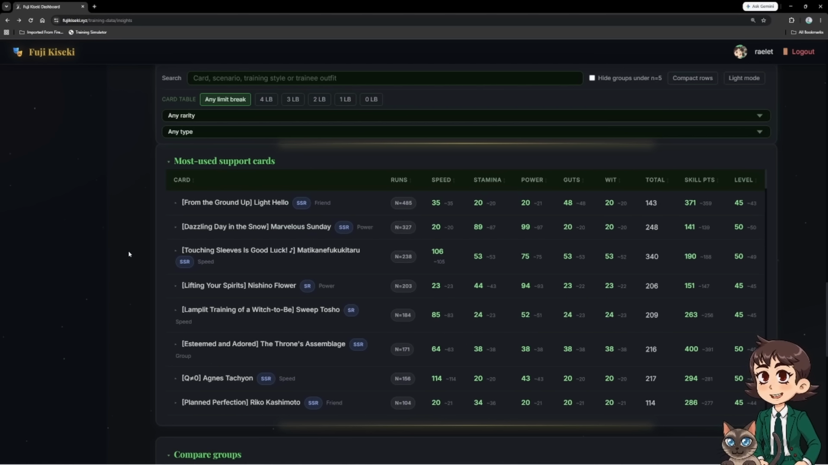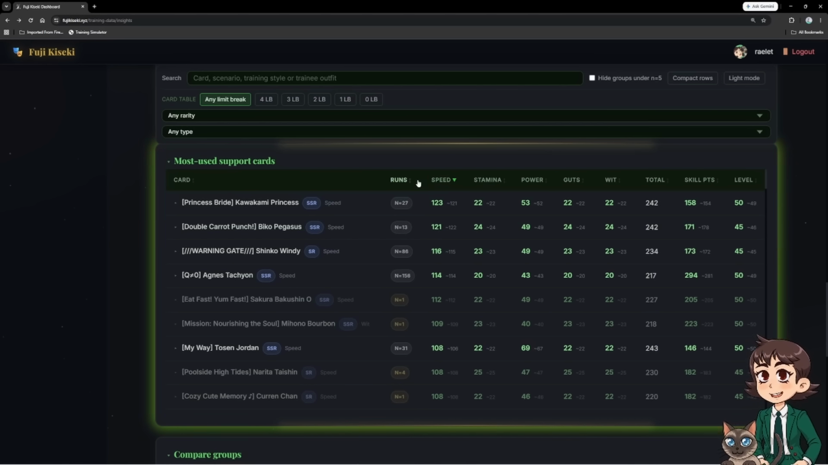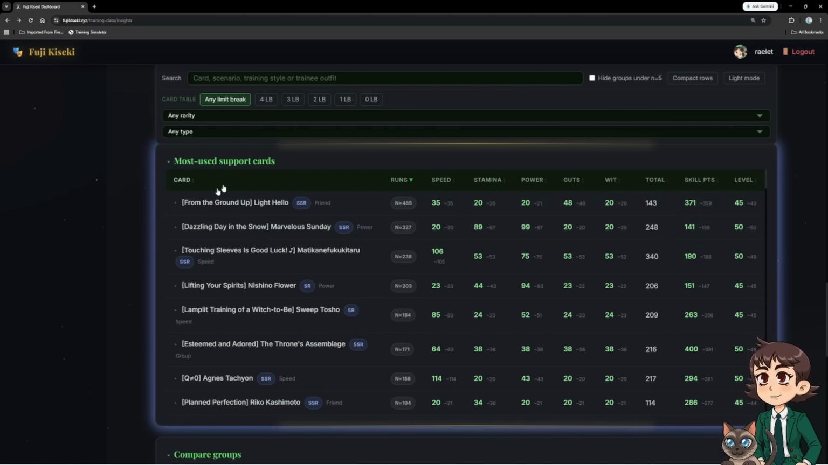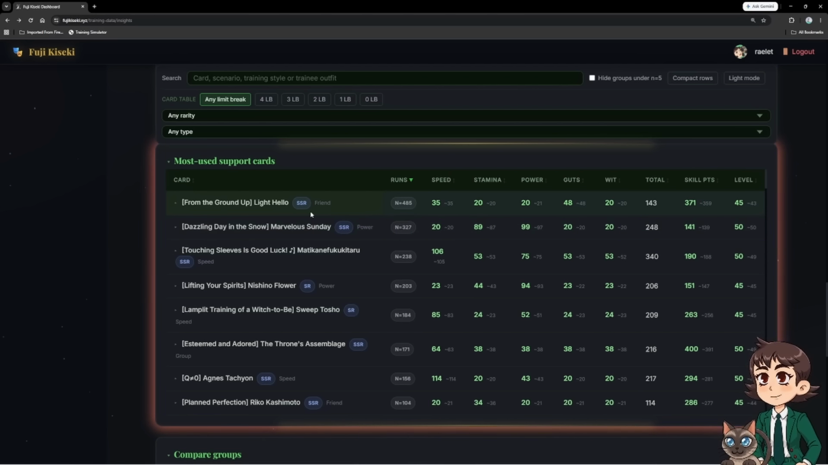And now this is probably the part of the page that everybody is most interested in. This is looking at the support cards and the returns that they're giving. Right now it's filtered by number of runs, but we can also filter it by the highest speed gains or the most skill points gained, and so on and so forth. But when we're looking just at number of runs, we can see a couple trends here where we have cards such as Light Hello returning a very high number of skill points.